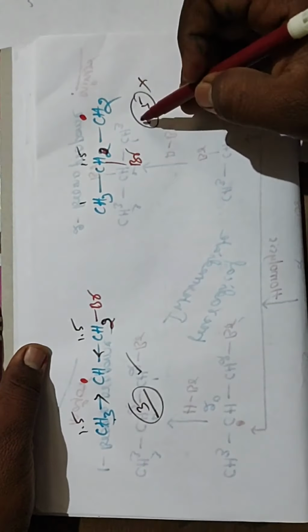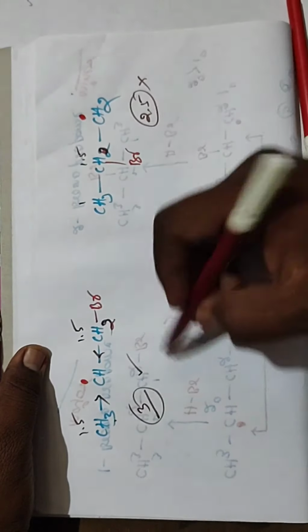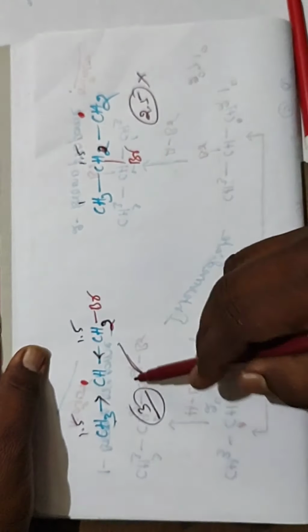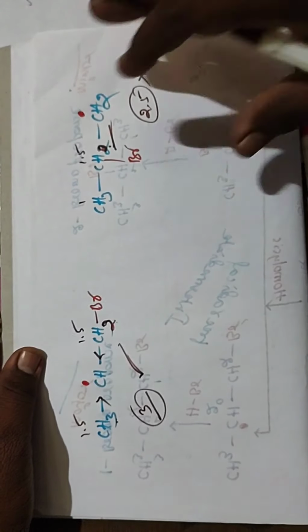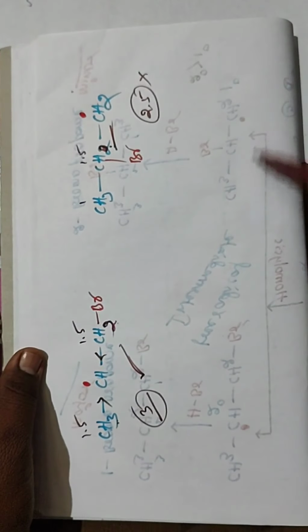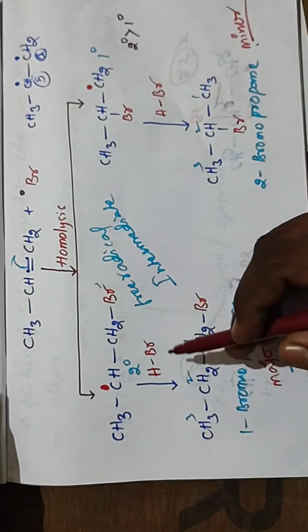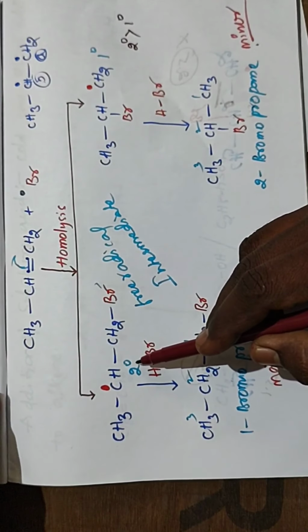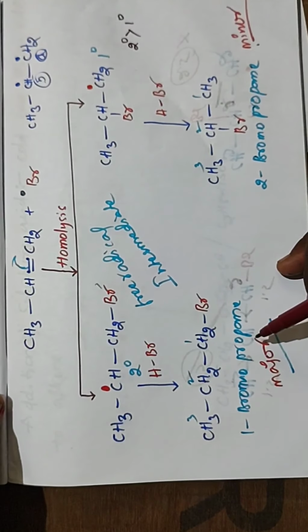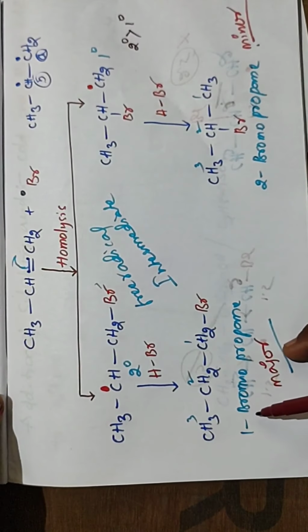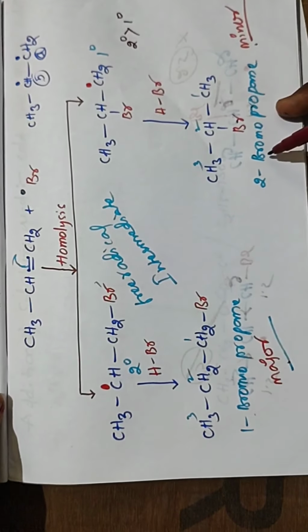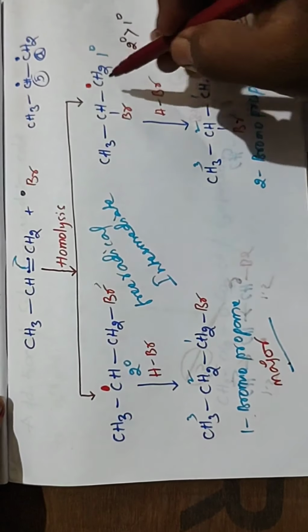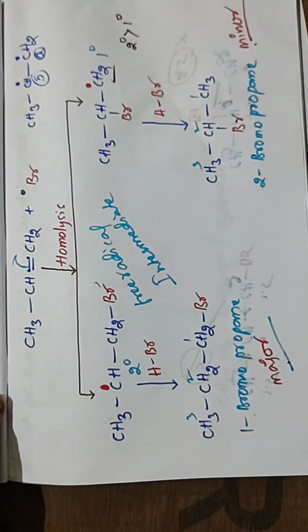This is more and this is less. So from the inductive and hyperconjugation point of view, the secondary free radical is more stable than the primary free radical. So its product is the major one. What is the product name? 1-bromopropane, so it is the major. 2-bromopropane is the minor because of the primary free radical.